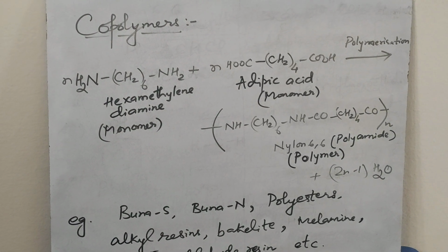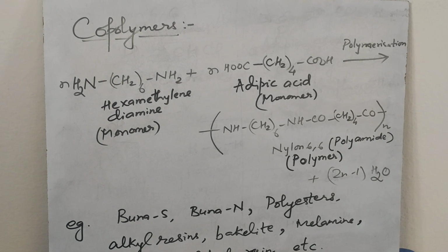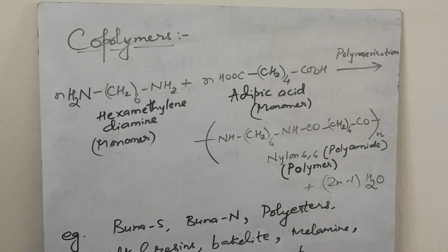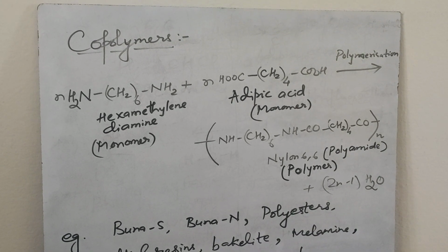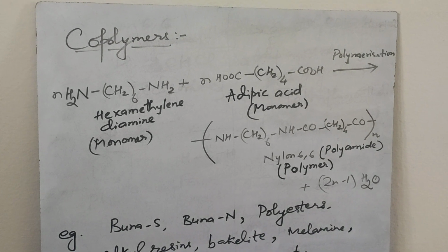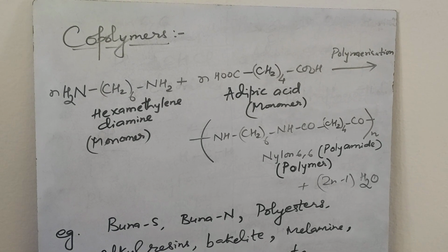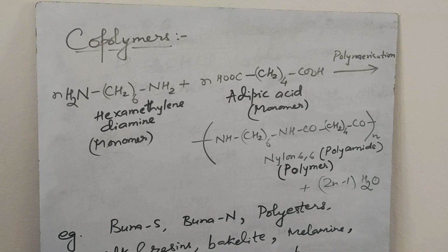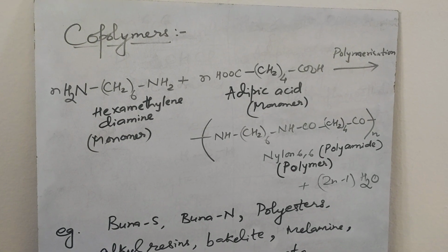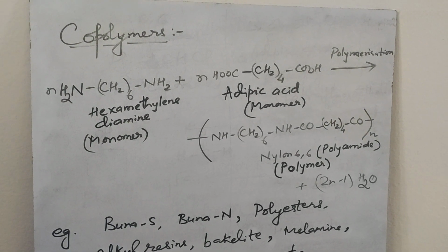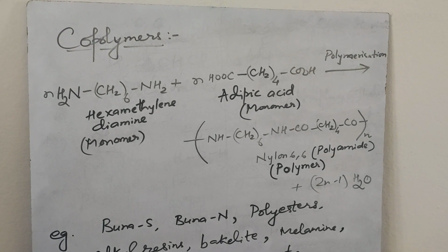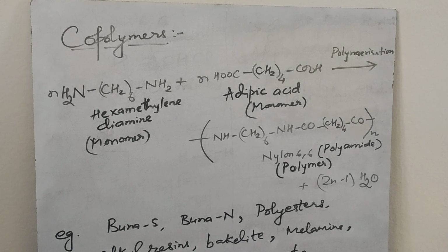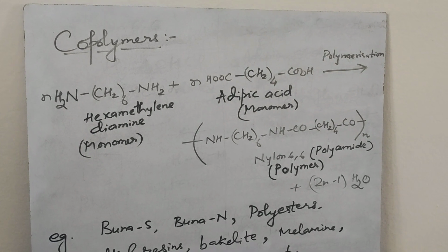So nylon 6,6, the monomers of nylon 6,6 are hexamethylene diamine plus adipic acid. Hexamethylene diamine is NH2(CH2)6NH2, whereas adipic acid is COOH(CH2)4COOH. Nylon 6,6 contains amide bond, so it is also called a polyamide. The amide bond is represented by C=O NH, so that is amide bond.